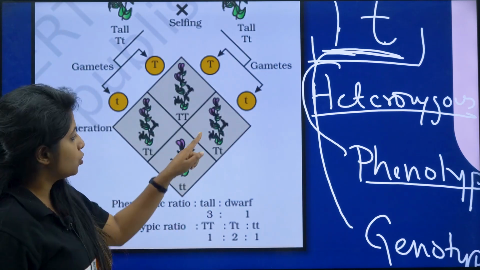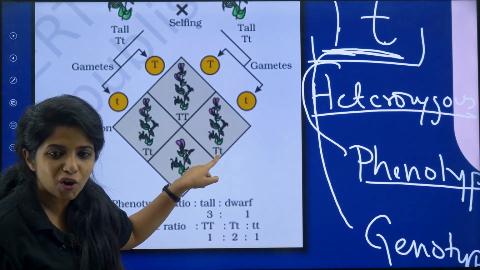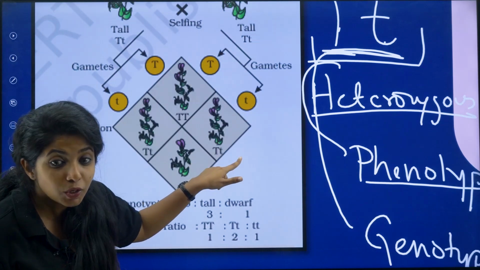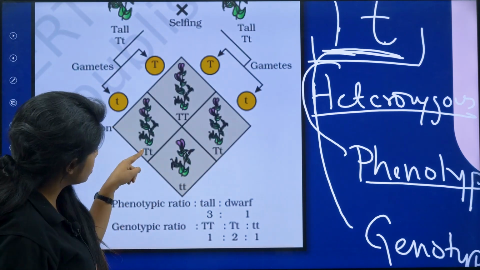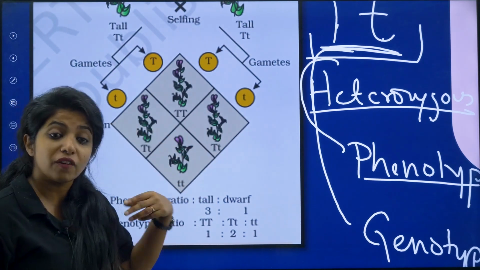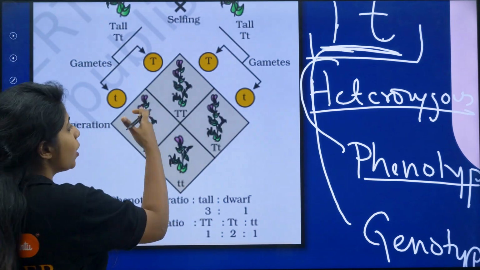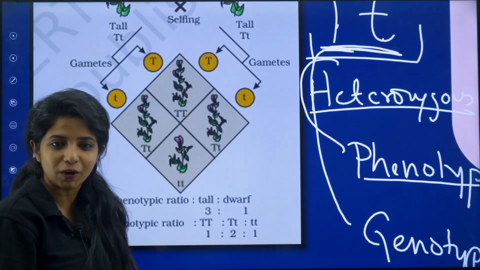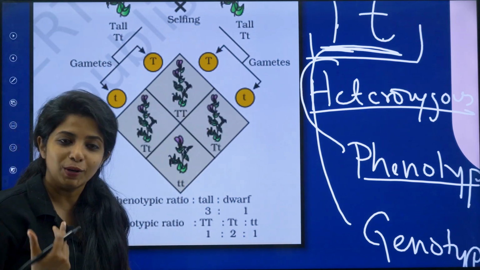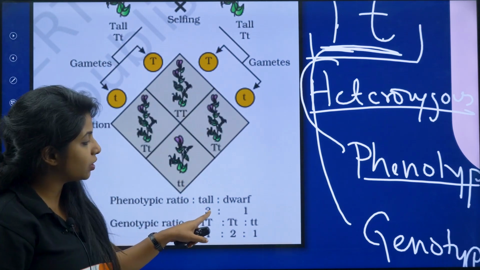What is the phenotypic ratio? How do they appear? So this is tall. What about this? This is also tall, because capital T is there. It will be dominant over the other one, so it will be tall. This also will be tall, my dear children. So if we talk about phenotypic ratio, how do they appear? For me, who does not know anything about genetic makeup, 3 of them appear to be tall, and 1 of them appears to be dwarf, my dear children. So the ratio will be 3:1.